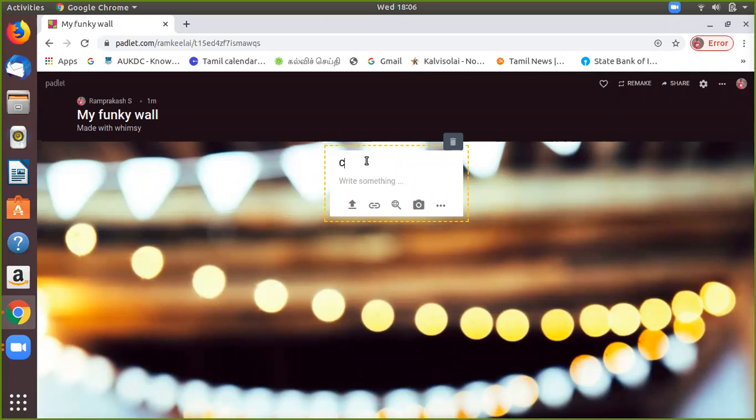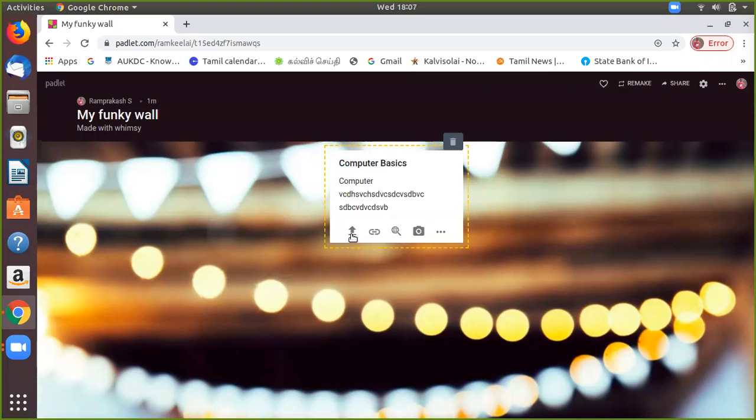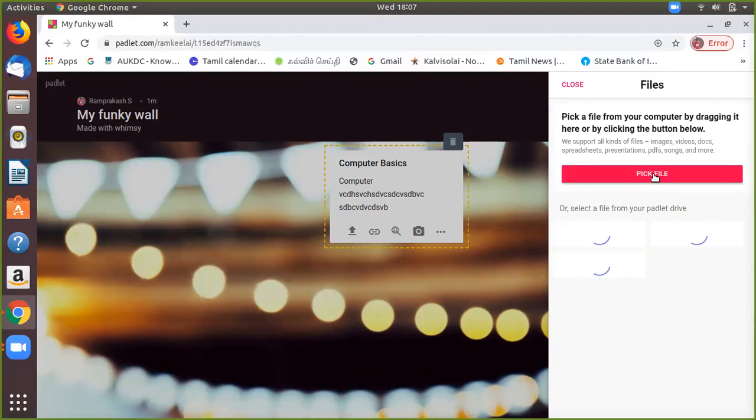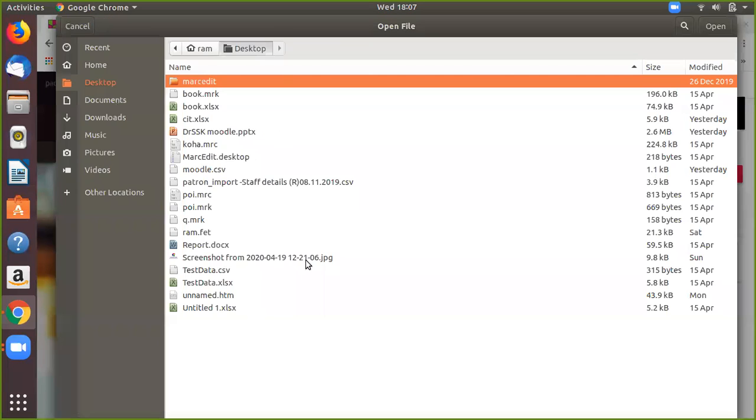Like, I want to share my view on computer basics. Okay, so I want to share something about computer basics, and I write something in the folder, computer. We'll type something, and if you want to upload anything here, you can upload it from this icon, upload, and pick the file. You can share any type of file.